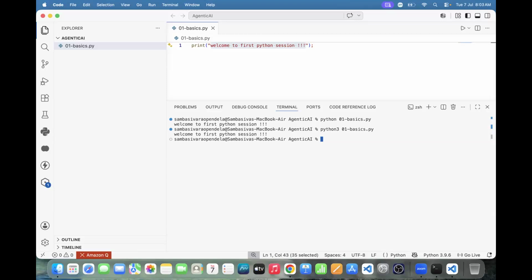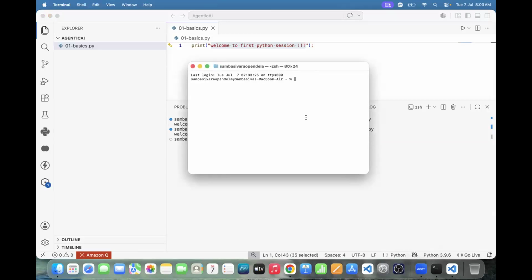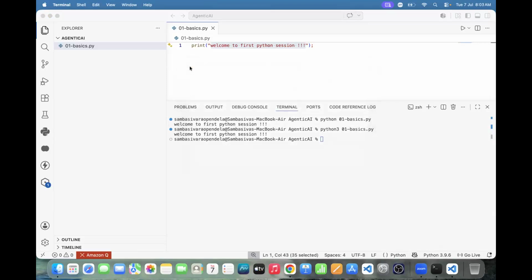Got it or not? And another thing, team: before running the code, you should install Python also. How to know the Python version? python --version. Python must be in our laptop. Then only your code will execute, otherwise your code won't execute. Team, execute this one.